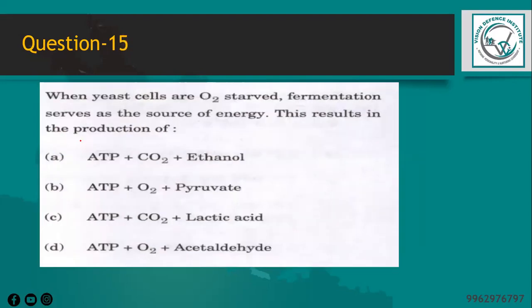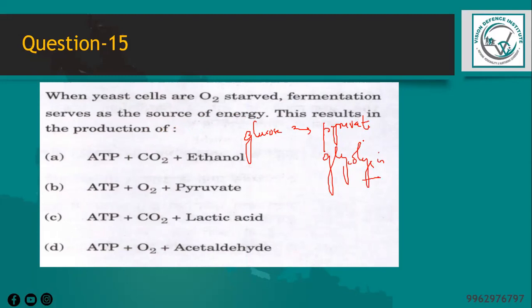And the next question is, when yeast cells are oxygen starved, fermentation serves as the source of energy. This results in the production of what? We know that when yeast cells are oxygen starved, they undergo fermentation, right? It is a metabolic process that allows them to continue producing energy in the absence of oxygen. During fermentation, glucose is converted into pyruvate through glycolysis.